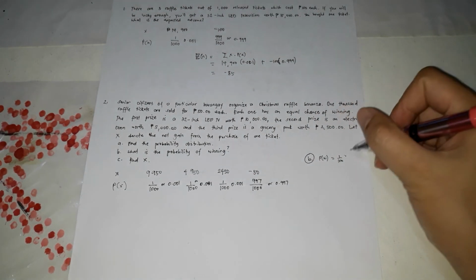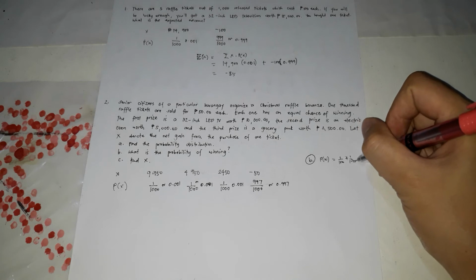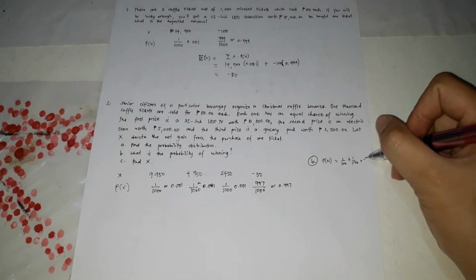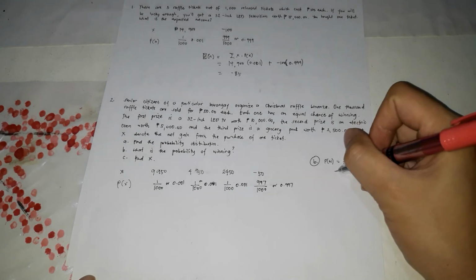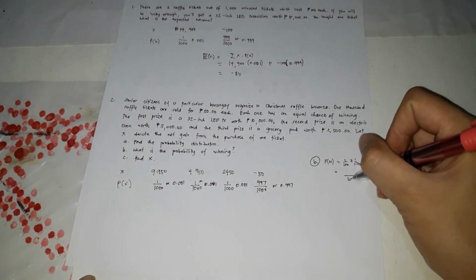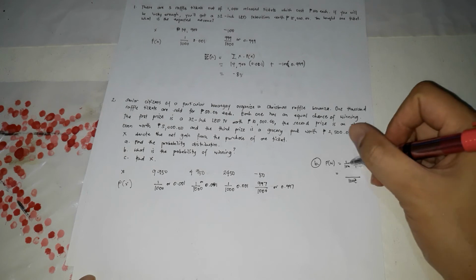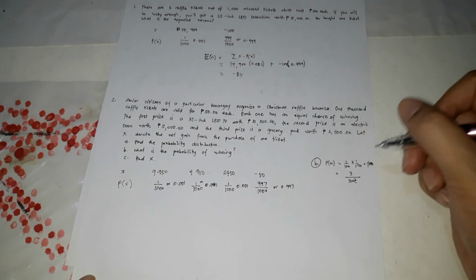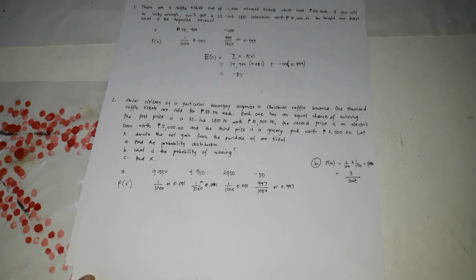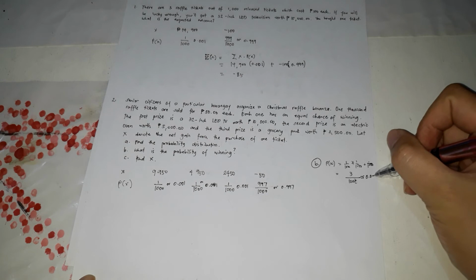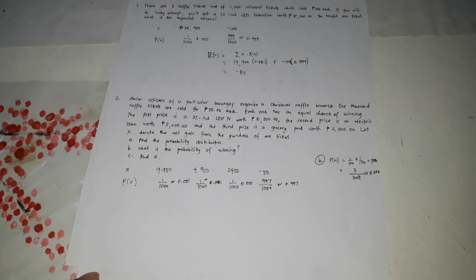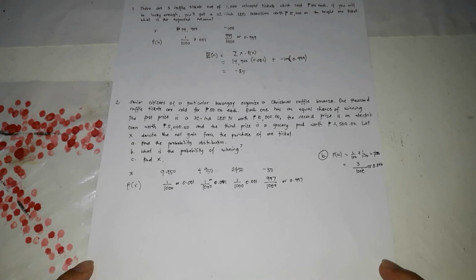So 1 out of 1,000 plus 1 out of 1,000 plus 1 out of 1,000. The result will be, copy the denominator 1,000, add the numerator 1 plus 1 plus 1, that's 3 out of 1,000. So that's the probability that you're going to win, 0.003. So that's a small chance of winning. Out of 1,000, you only have 3 chances to win.